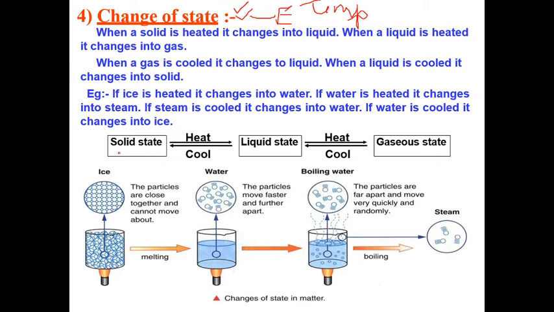You can take a solid, for example ice. Heat it, and it converts into water. Now again give heat, it boils and converts into the gaseous state. So you can see that with a change in temperature, the state of matter changes. First solid converted into liquid, then liquid converted into gas by heating. And vice versa, if you decrease the temperature, gas converts into liquid, and if you decrease the temperature again, liquid converts into solid.